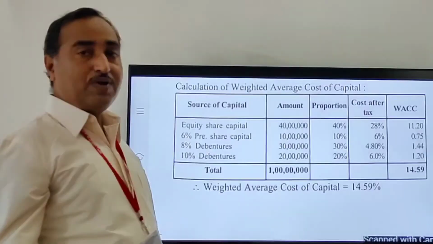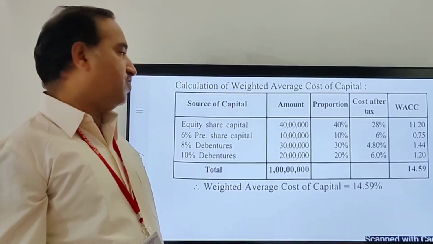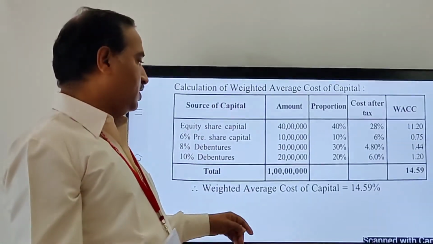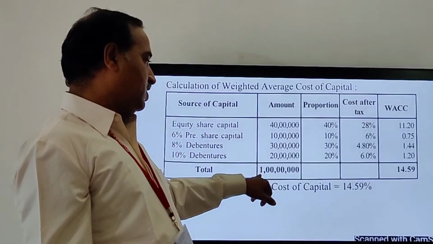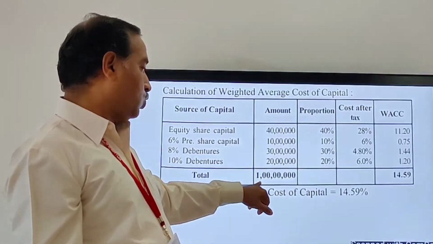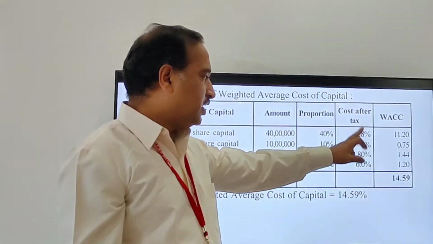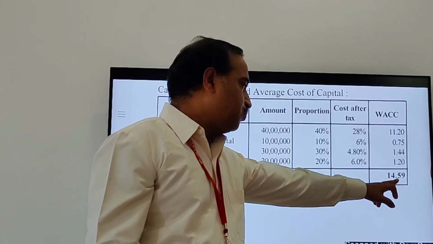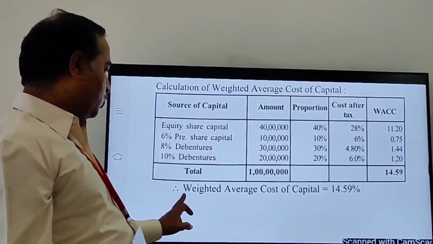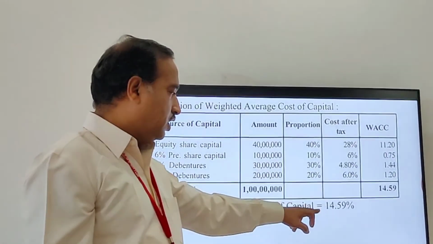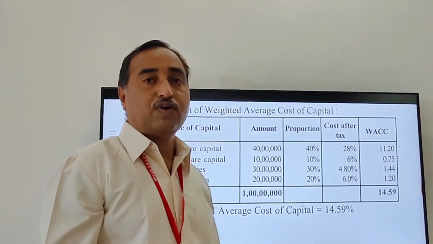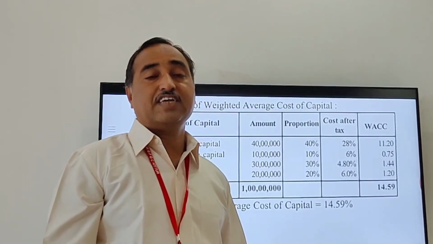Here immediately you have to make the total first. The amount column is 1 crore, and the weighted average cost of capital is 14.59. Therefore the weighted average cost of capital equals 14.59%. It carries 15 marks.